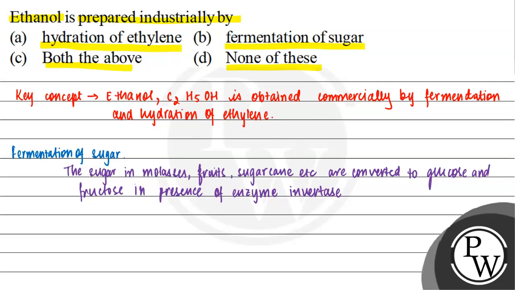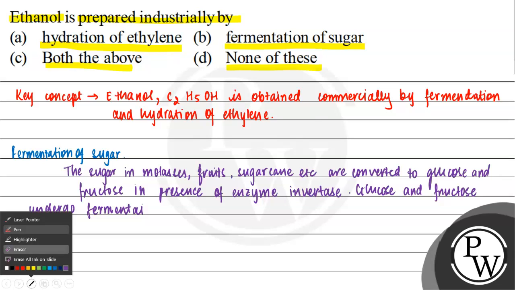सो ग्लूकोज एंड फ्रक्टोज undergo fermentation. Fermentation occurs in anaerobic conditions. Anaerobic conditions का मतलब there is absence of air.